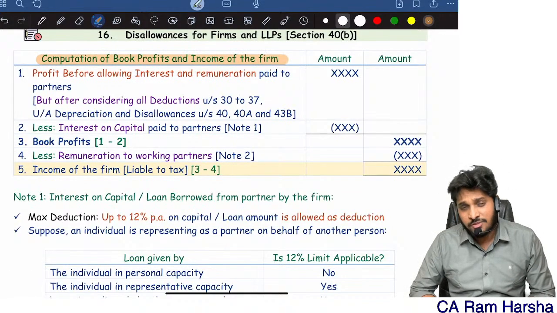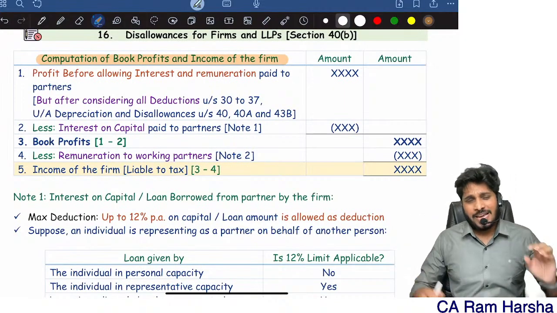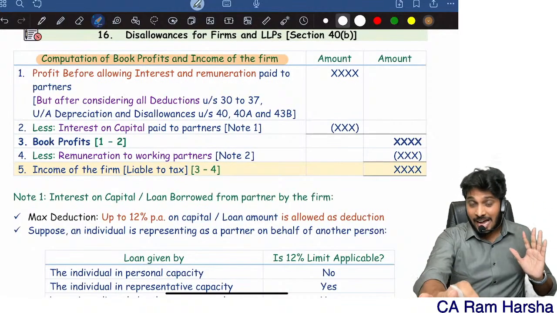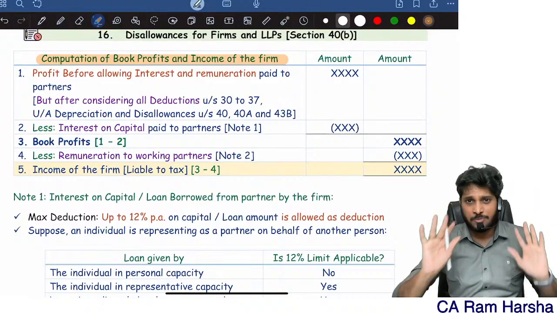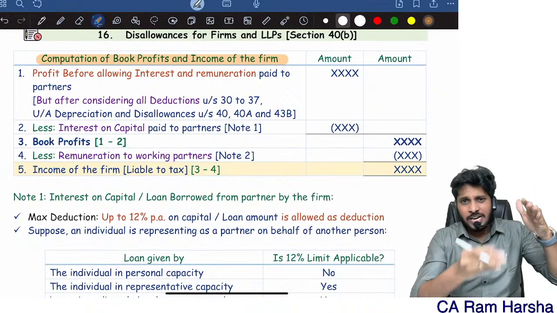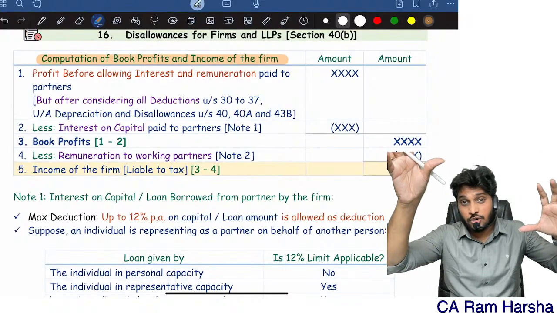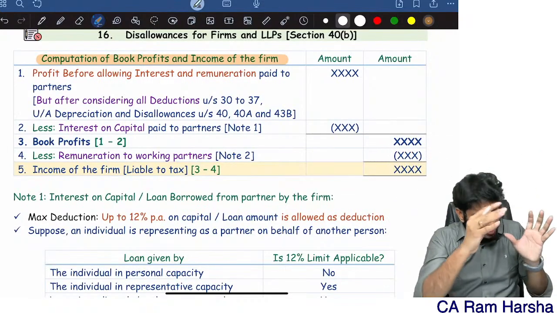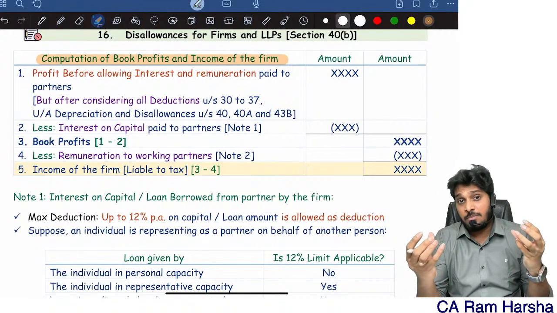Many students will have confusion in the book profit point, how to compute book profit. First, calculate income from PGBP. How to calculate income from PGBP? In the problem, they'll give you net profit. Add back disallowances. Reduce any additional deductions and all. Reduce P&L credit items, which are not taxable under PGBP. Then you get income from PGBP of the firm.